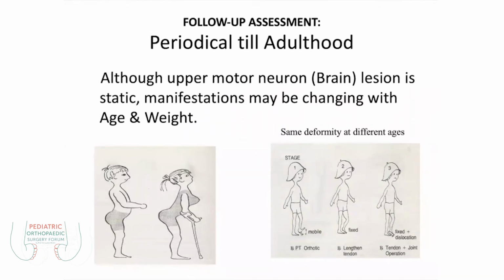This cerebral palsy is basically a static disorder, but sometimes you find that initially they were standing very right, but at 13, 18 years of age, they started needing crutches. It means this is not because of progression, but because of the age, the growth spurt period, and the weight he has gained.